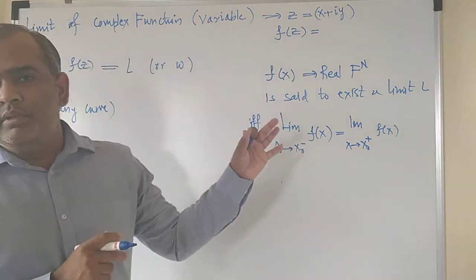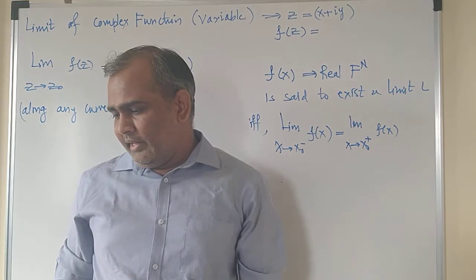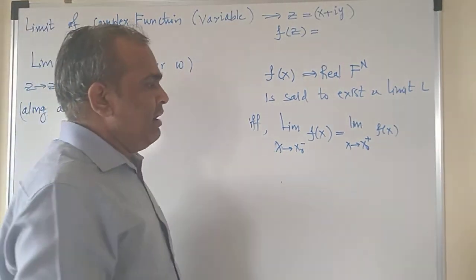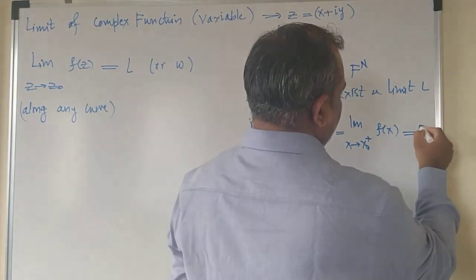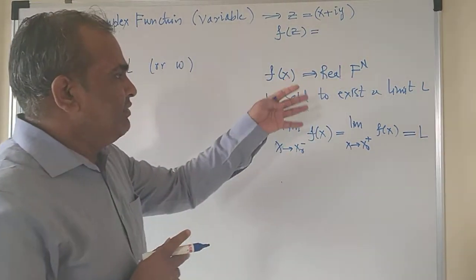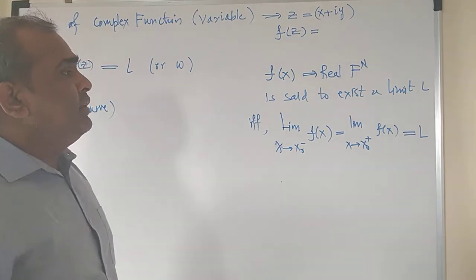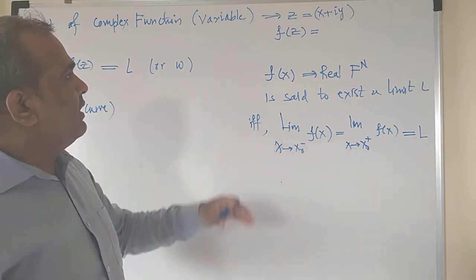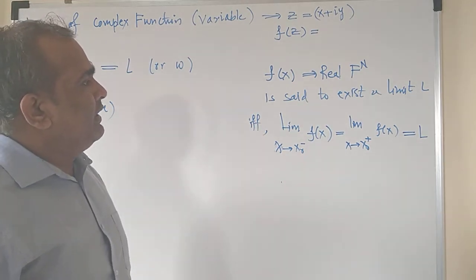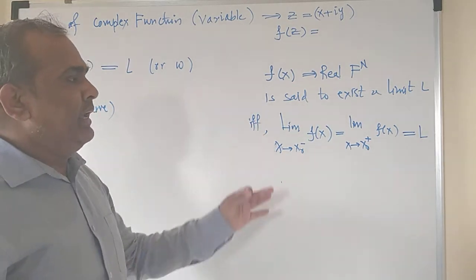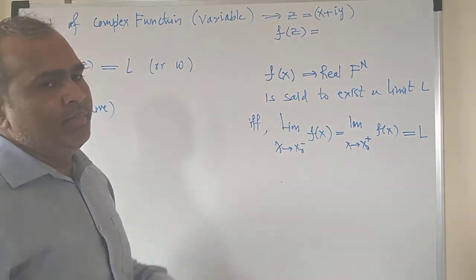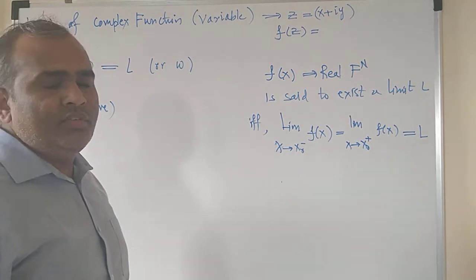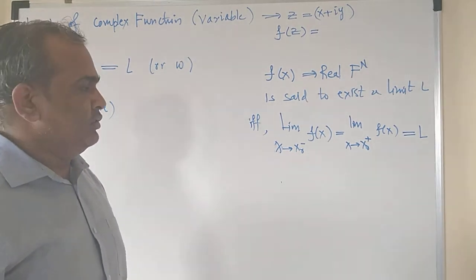If these two limits are equal, then the given function is said to have a particular limit L. This is the definition of the limit of a function for real variables. To support this, let us consider one example for real variables, and then we'll turn again to the definition for the limit of complex functions.